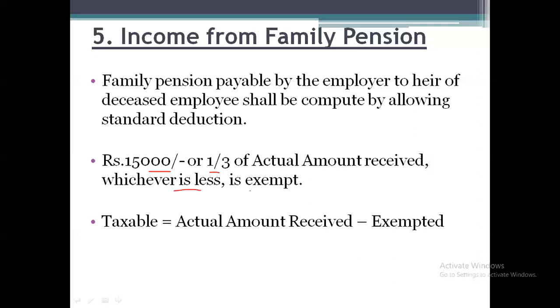Means if he is receiving 30,000 rupees as income from family pension, from that 30,000 he can claim the deduction, that is either a maximum of 15,000 rupees or 1/3 of the 30,000. So whichever is less will be taken and it will be deducted from the income. That is, the taxable amount will be the actual pension received, that is 30,000, minus the exempted amount, either 15,000 or one third of the 30,000, whichever is less, and the balance amount will be taxable under the head income from other sources.